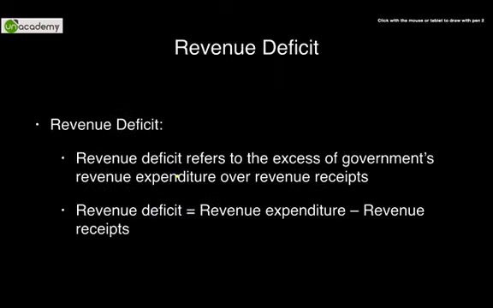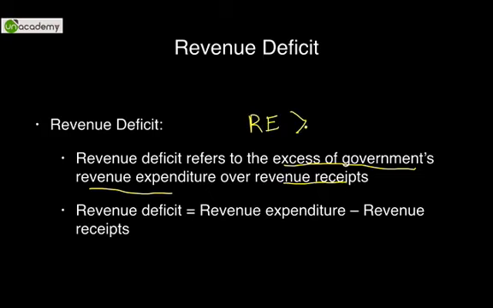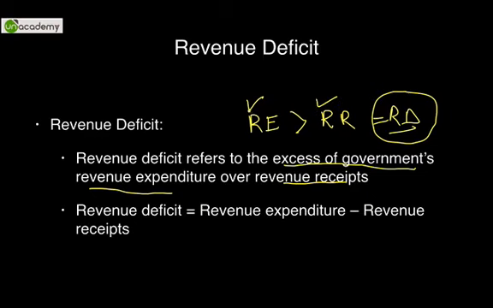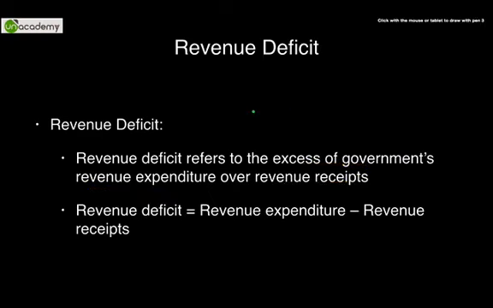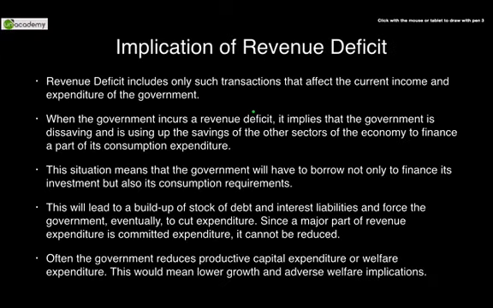So what is revenue deficit? Let's understand. Revenue deficit refers to excess of government's revenue expenditure over revenue receipts. When the revenue expenditure exceeds revenue receipts, what we get is revenue deficit. As you remember, revenue expenditures are the kind of expenditures which are day-to-day expenditures: salaries, pensions, defense, etc. All these kind of expenditures are considered to be useless expenditures. Why I say useless is that they don't add anything to our economy.